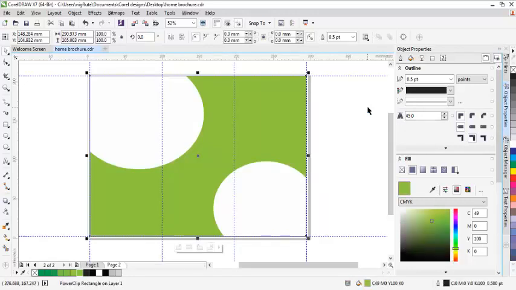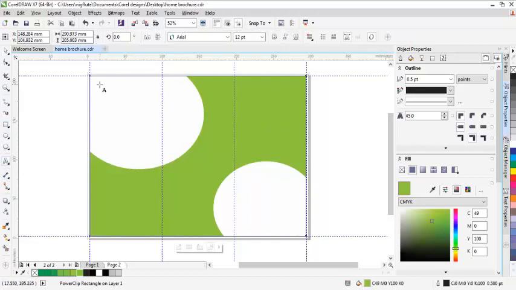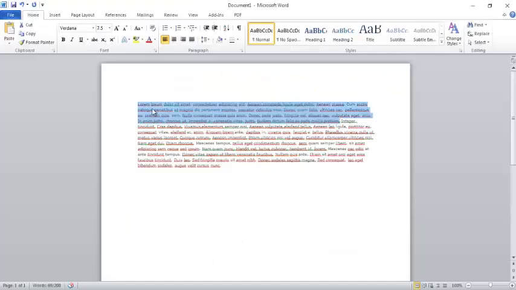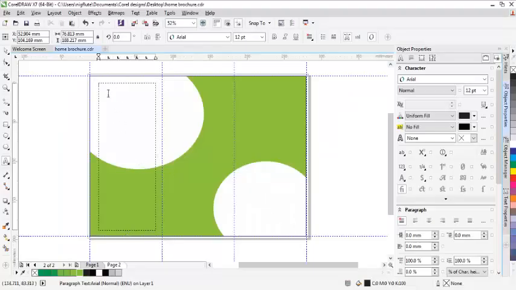I hope you're getting what I'm doing. Then this is where I will begin to put my text. Pick my text tool, draw the line, and I'll use my dummy text, copy all this time around, copy, and I'll click inside.